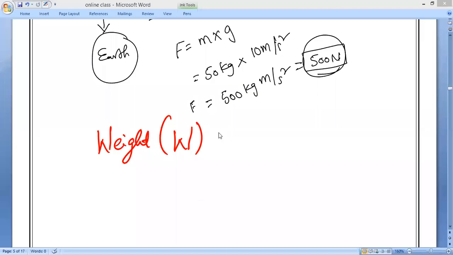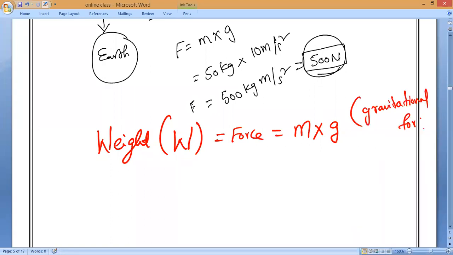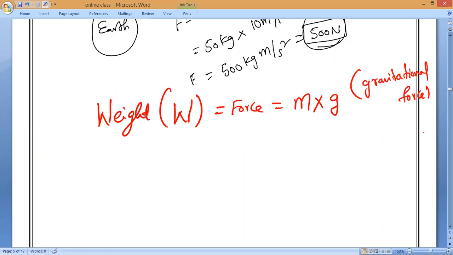Observe, the symbol of weight is W, so weight is equal to force, which is equal to, what is the formula everybody? Mass into gravity, or gravitational force. Gravitational force. Now you tell me, Mr. Harizeras, you said your mass is 55 kg. Now, what is your weight? Can you tell me?